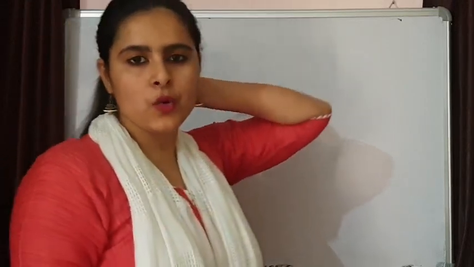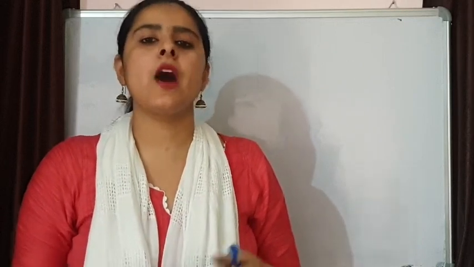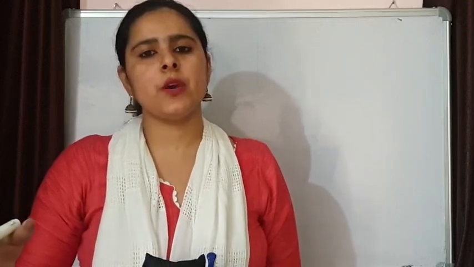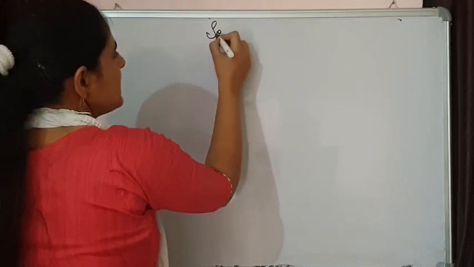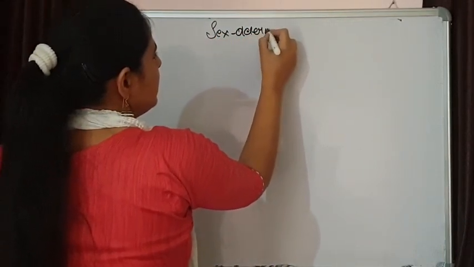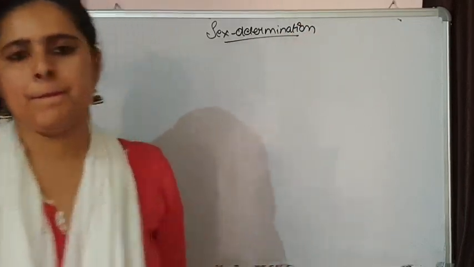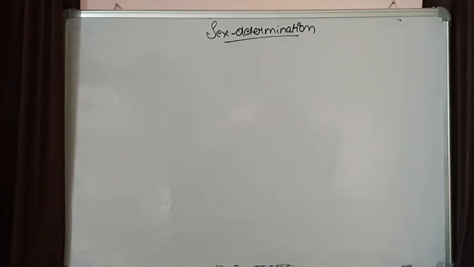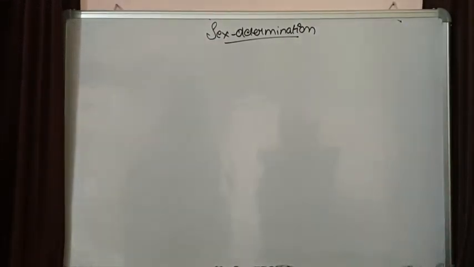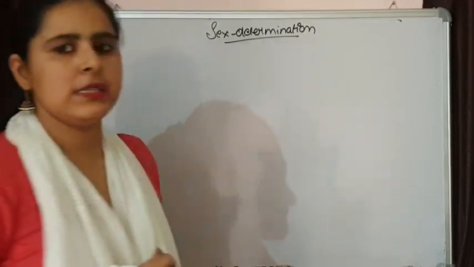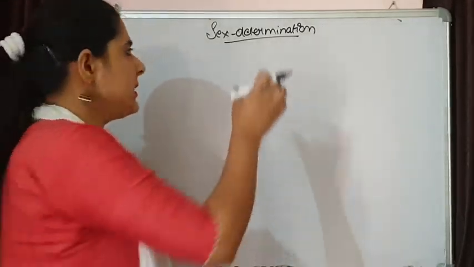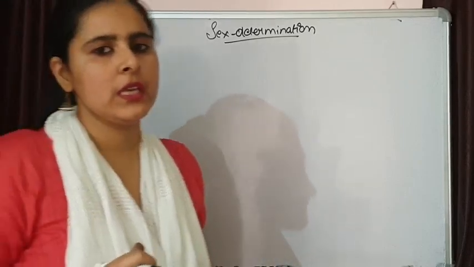This was all about our crosses, Mendel crosses, and other crosses that were given by many scientists after Mendel. So some were the Mendelian traits and the deviations that came after Mendel's traits. Now we are moving ahead with our next topic, that is sex determination. In this we have to determine the sex of an individual.